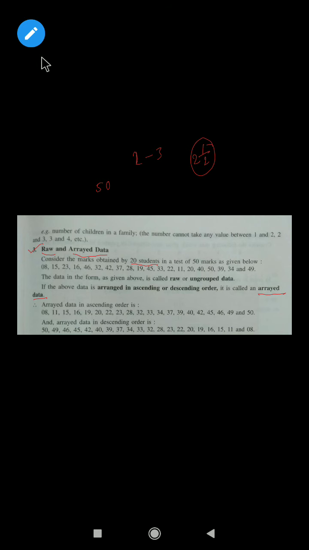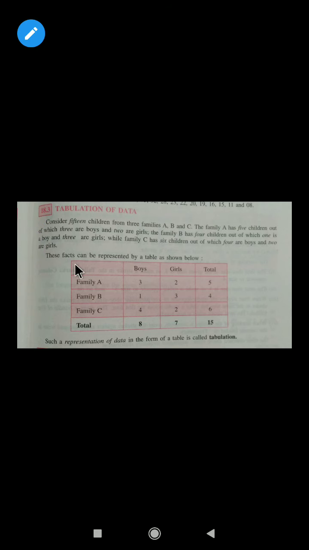Now go to the next one. Next is tabulation of data. If the data is given in a table form, that type of data is called tabulation of data, because by seeing the table you can easily say how many boys are there in family A, how many girls are there in family B, and how many total boys and girls there are in family B. So this type of data is called tabulation of data.